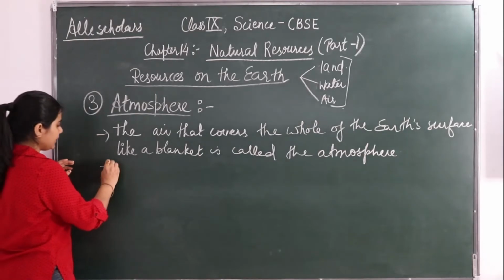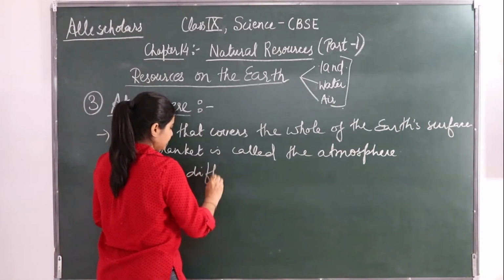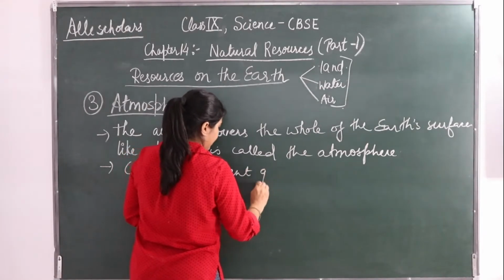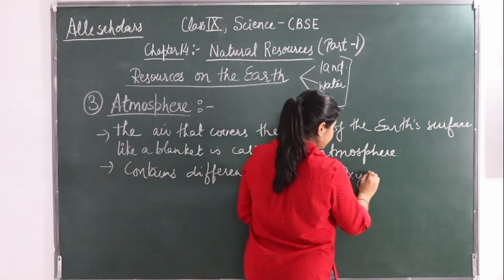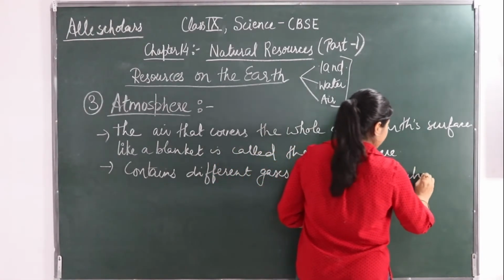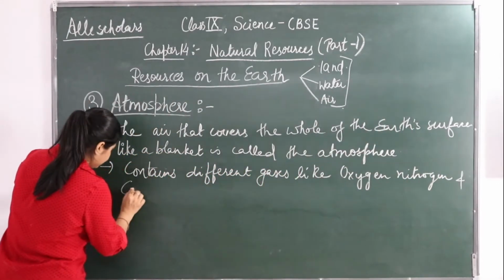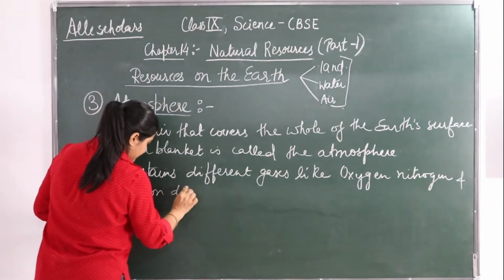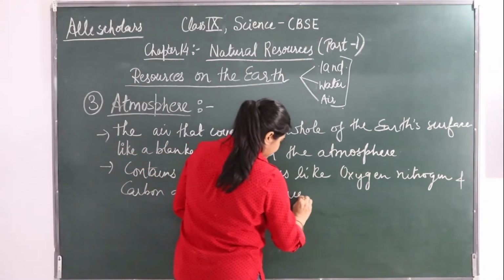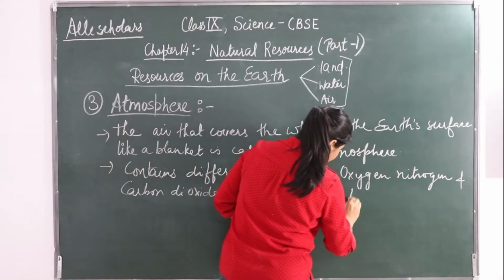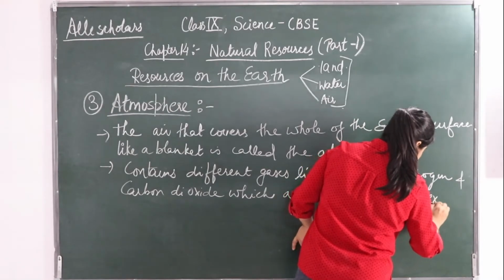Okay, so the atmosphere contains different gases like oxygen, nitrogen and carbon dioxide, which are essential for life existence.